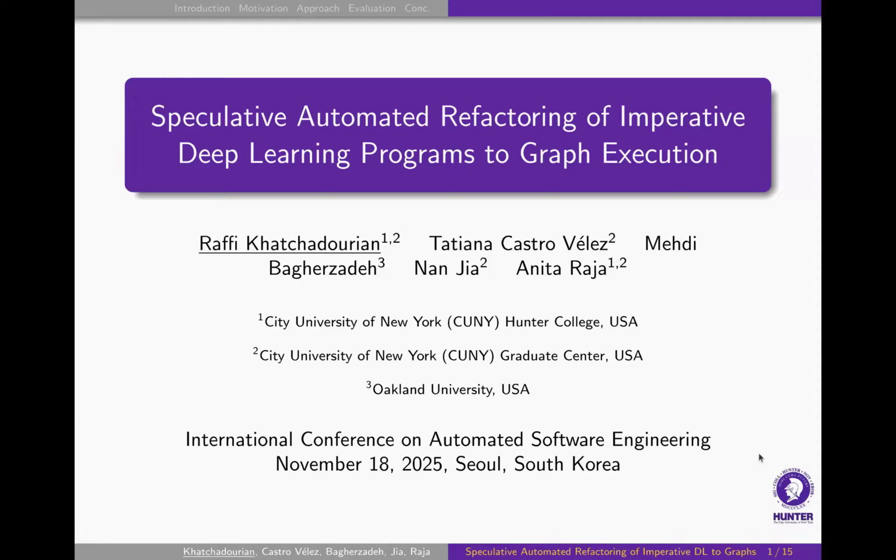My name is Rafi Kachadorian, along with my co-authors Tatiana Castro-Velez, Meni Bangarazadeh, Nanjia, and Anita Ranja. This is a presentation that will be held at the International Conference on Automated Software Engineering on November 18th, 2025 in Seoul, Korea.